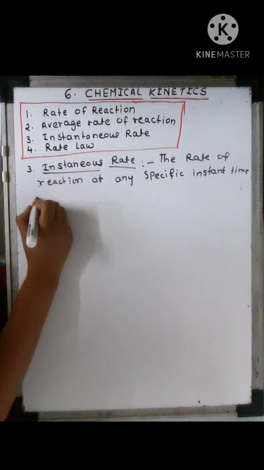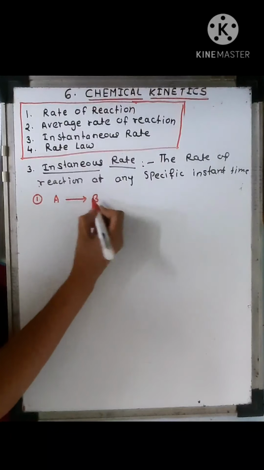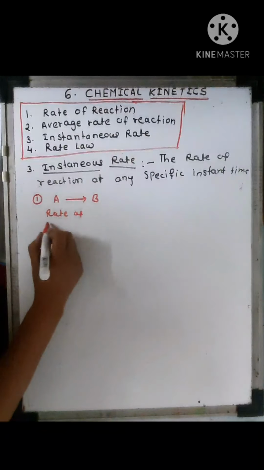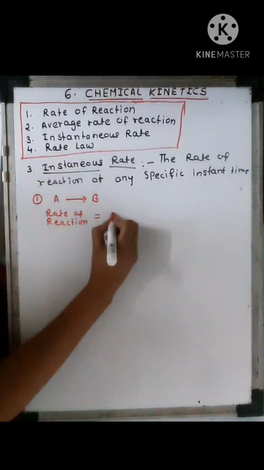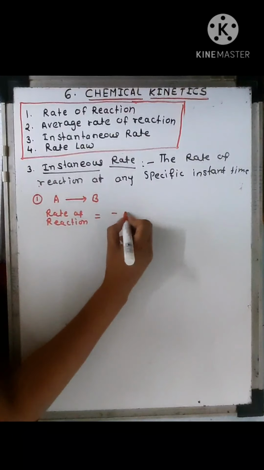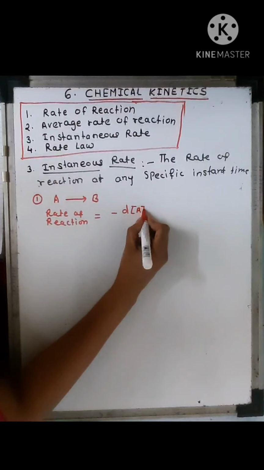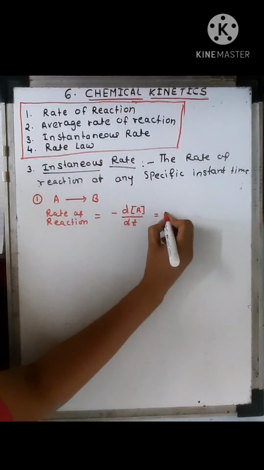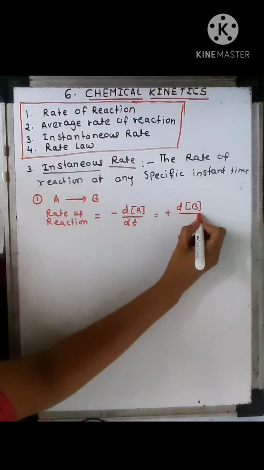Let us consider a general reaction, A gives B, then rate of reaction is equal to minus d, we can use d for a short time period, d concentration of A upon dt, and it is equal to positive dB upon dt.